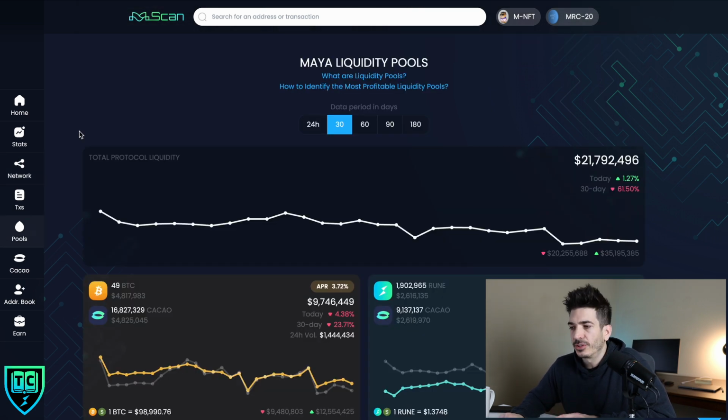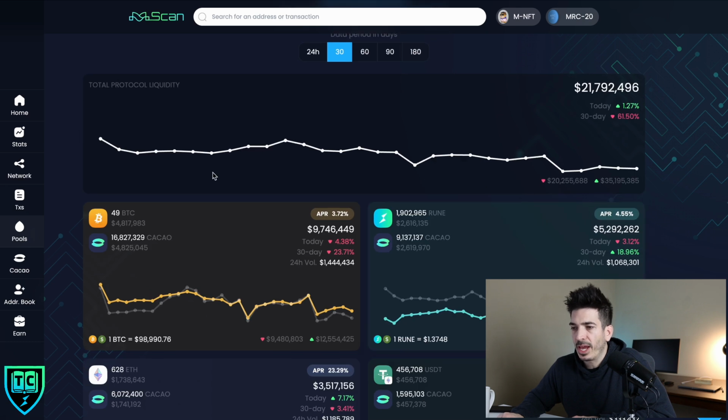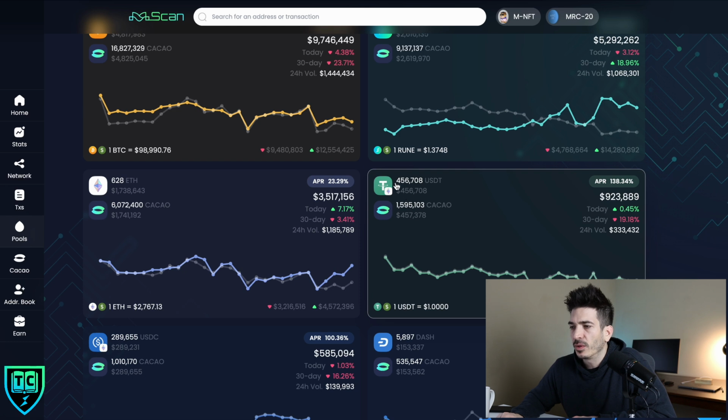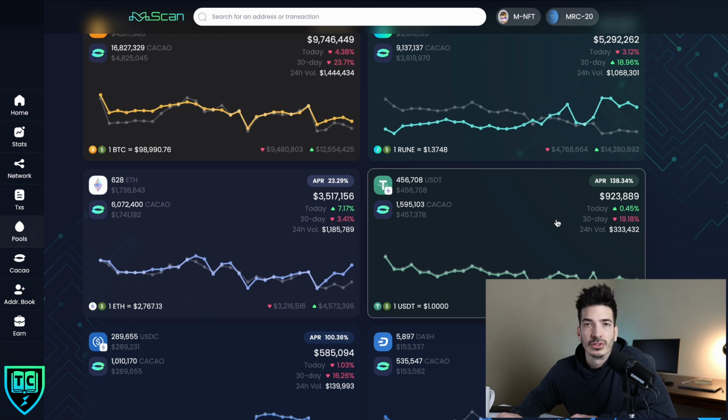And lastly, to touch on here is the pools tab. If you want to look at some of the APRs in some of these pools, like this one here, Cacao and USDT on Ethereum, the APR is 138.34% right now, which looks pretty good.